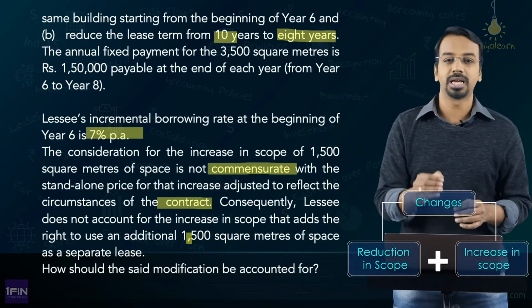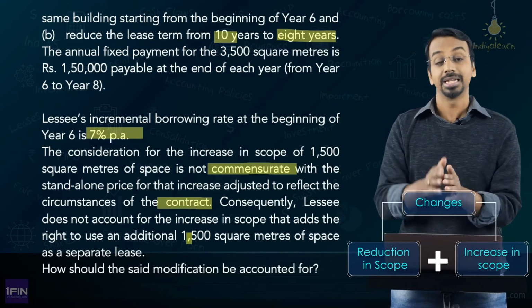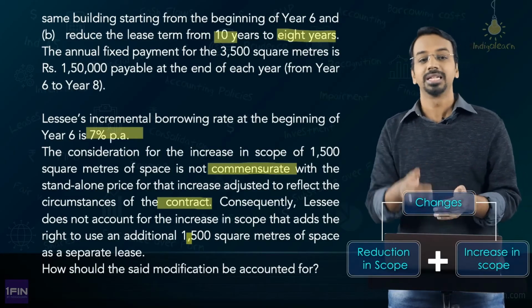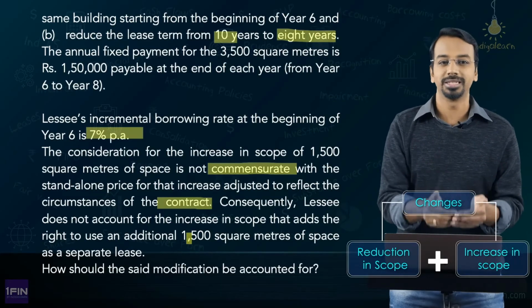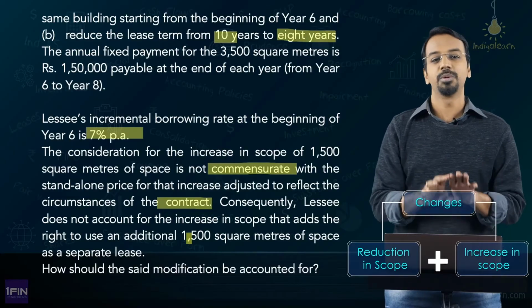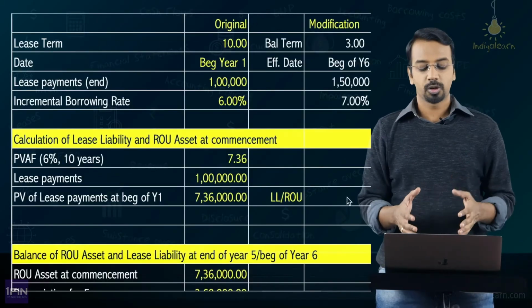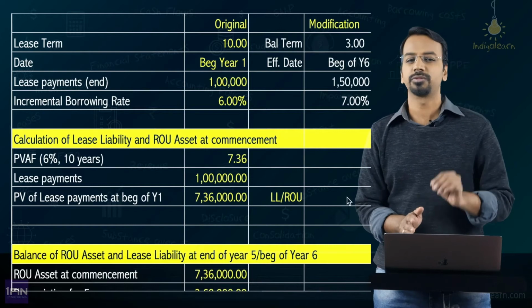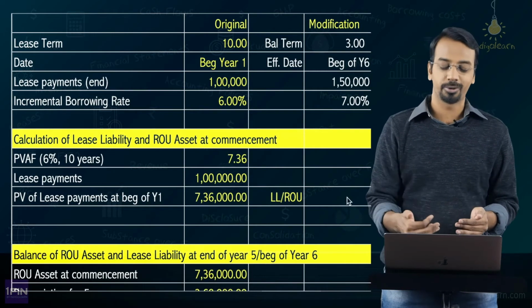So in this problem, we will have to calculate the right of use asset and lease liability till the end of year 5, right, and then calculate what is the reduction in scope, then arrive at the revised lease liability, then remeasure the lease liability considering the increase in scope, and then again do the adjustment to arrive at the final balances. A long problem, we will follow a step by step approach, and you will be pretty confident by the time we reach the end of this particular problem. Now, because the lease payments are same as the earlier problem, I will not be doing the entire computation once again. You can do it for practice. It does not add much value because it is just a repetition of arithmetic calculations, right.